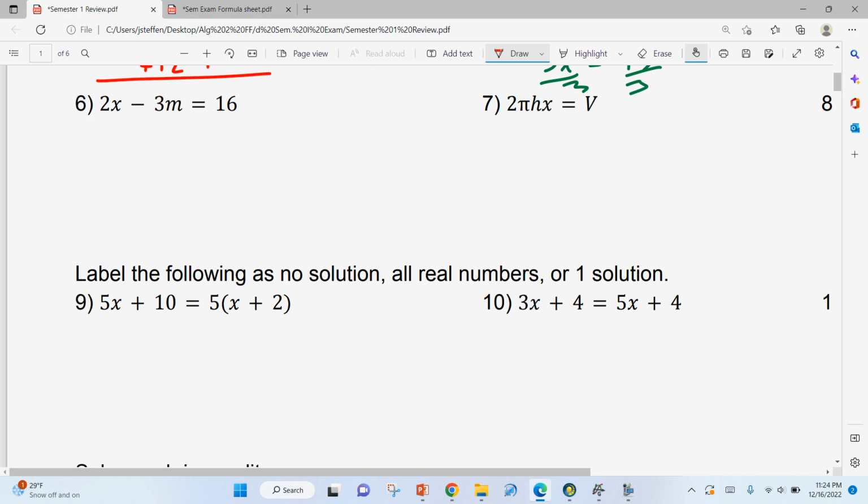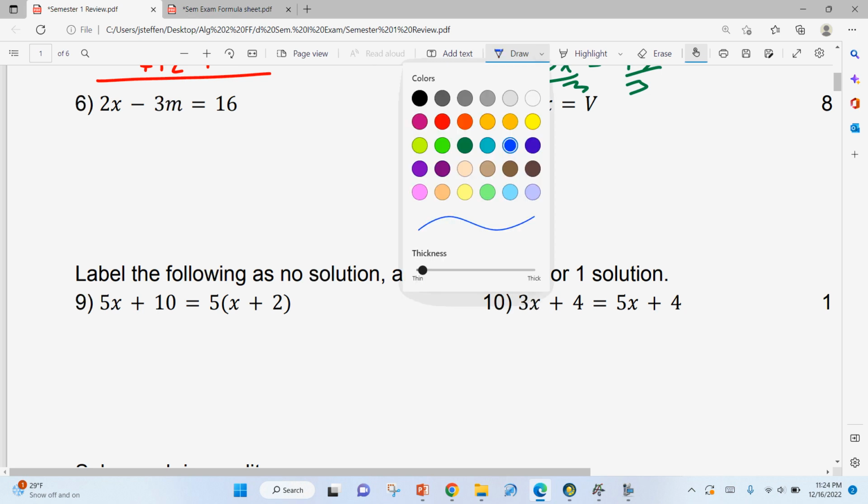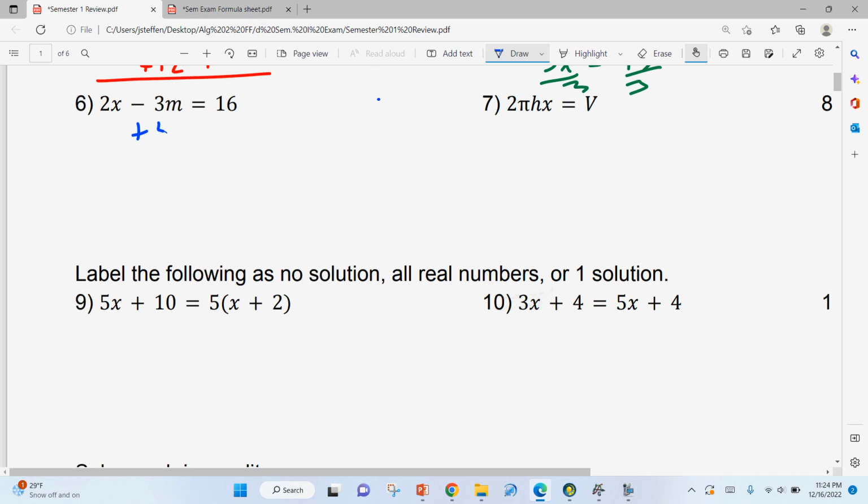These are the literal equations where you have more than one variable. We're still solving for x. So for this one, we're going to start off by getting the 3m on the other side. Now remember, we're not trying to split up the 3 and the m because we're not solving for m. So we're going to keep them together. We're going to take the whole thing to the other side. So we have 2x is equal to 16 plus 3m.